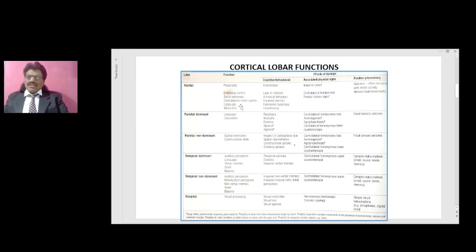So the function of the parietal lobe, especially the non-dominant, is spatial orientation. When there's damage to the parietal lobe, it results in spatial disorientation, especially hemineglect. The other important function is constructional skills.